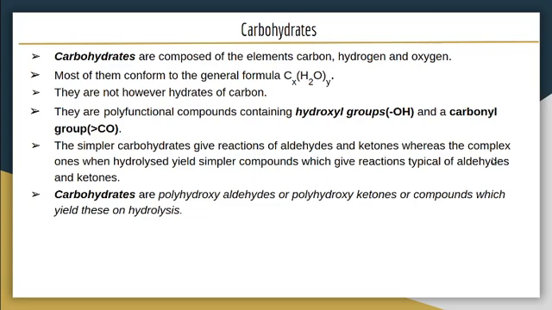So complex carbohydrate means it is made up of more than one carbohydrate unit. That means it may be a disaccharide, or trisaccharide, or even polysaccharide. For example, maltose. Maltose is a disaccharide. So it consists of two glucose units, which on hydrolysis will give simpler compounds. That means when we hydrolyze maltose, we will get two glucose units. So that will again give the reactions of aldehydes and ketones.